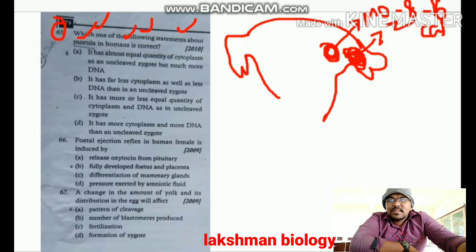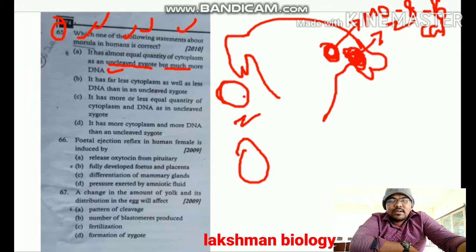Here in question 65, option A says it has almost equal quantity of cytoplasm as the uncleaved zygote, but much more DNA. Zygote and morula contain equal quantity of cytoplasm, which is correct, but the morula contains more amount of DNA. Hence option A is related to morula. Question number 65, option A is correct.